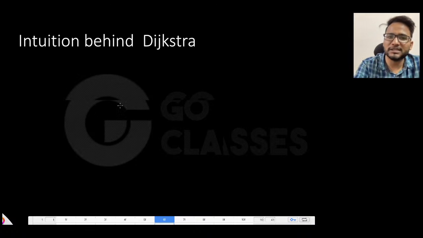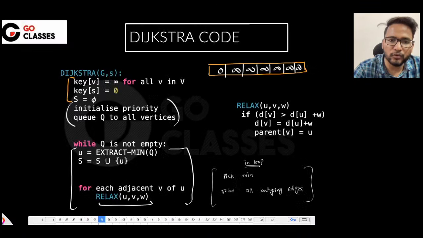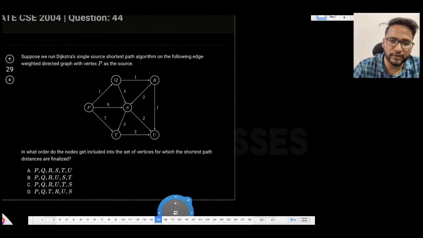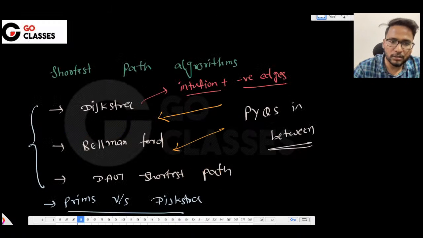But for now, let's just understand the intuition behind Dijkstra's algorithm, which means why it is working the way it is working. Or should I first tell you how it is working? Maybe let me take the PYQ question. Just a second. Let me first tell you how it is working, and then we will move to why it is working, with the question where I will tell you why it works the way it does.